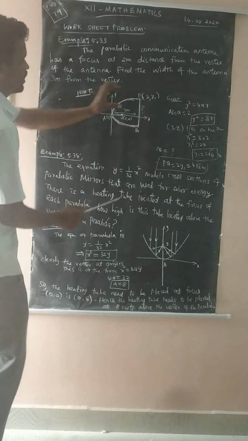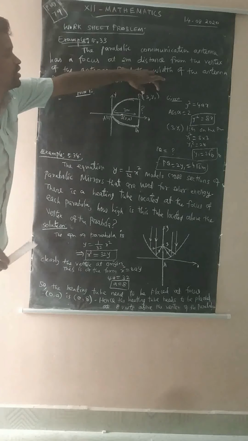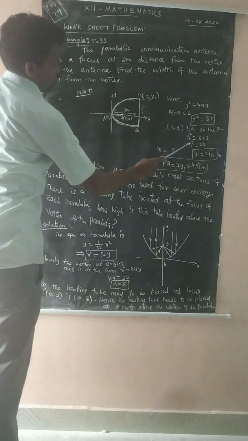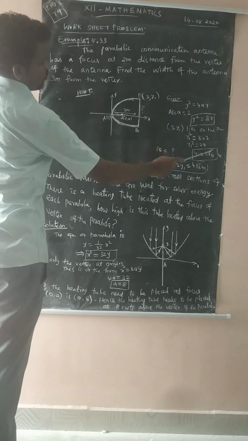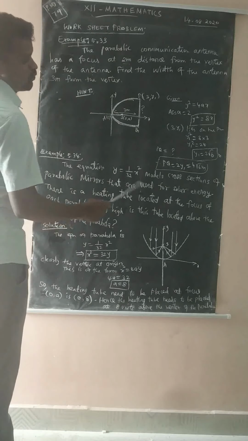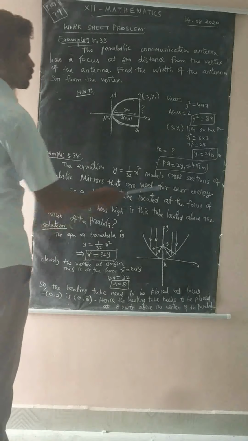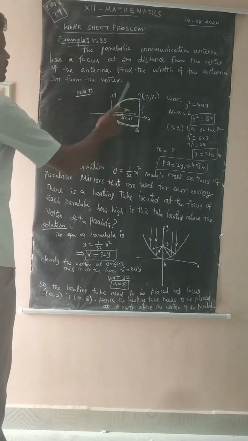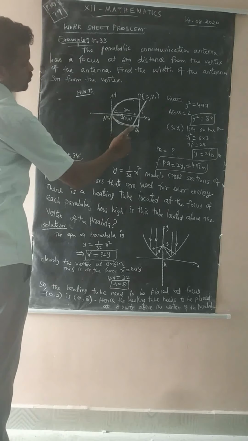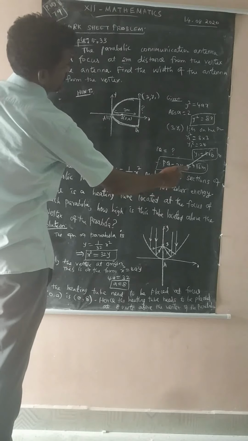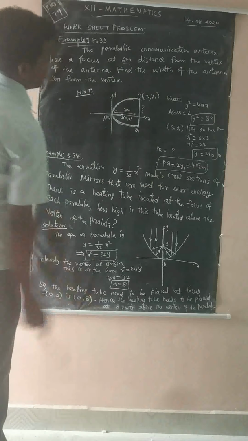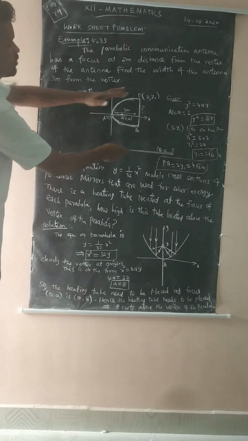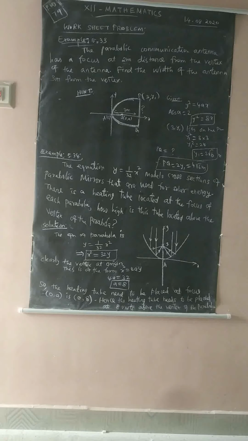So we can choose this y1. This is 3 meters, so 3 comma y1 lies on this parabola. So y1 square is equal to 8 into 3, y1 square equal to 24. We can split 24 as 4 into 6. So y1 is equal to 2 root 6 meters. We want the width of the antenna, so PQ is equal to 2 times y1, that is 2 into 2 root 6, so 4 root 6 meters, which is the width of the antenna 3 meters from the vertex. We can enlarge these steps in your note, students.